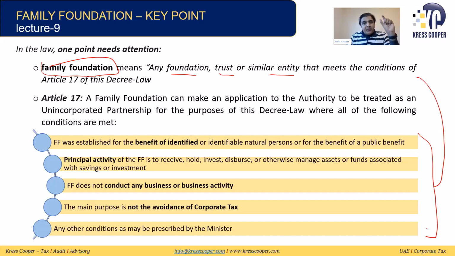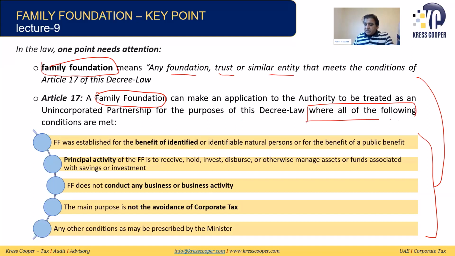So if any foundation, trust or similar entity meets these 5 conditions, it will be treated as a family foundation. Article 17 says a family foundation can make an application to the authority to be treated as an unincorporated partnership where all of the following conditions are met.